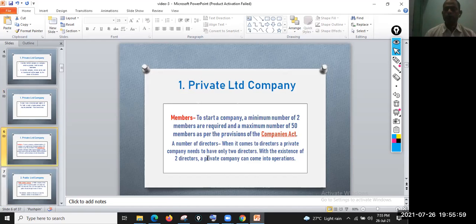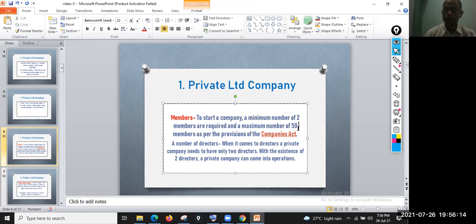What is the minimum number of members required to set up a private limited company? To start a company, a minimum of 2 members is required and a maximum of 50 members, as per the provisions of the Companies Act. You can also see amendments in the Companies Act.